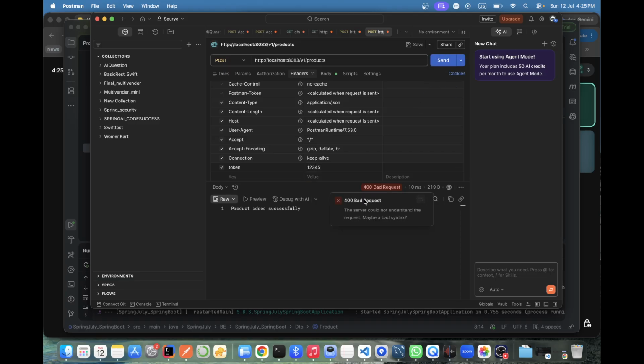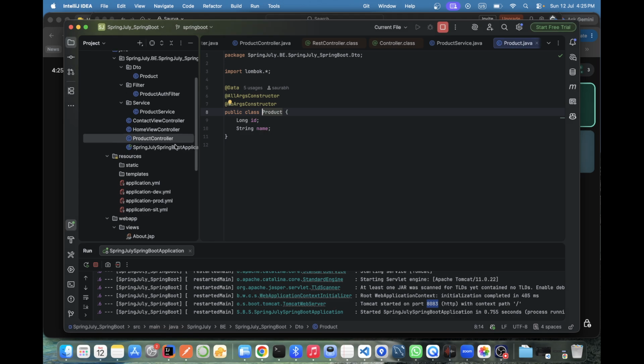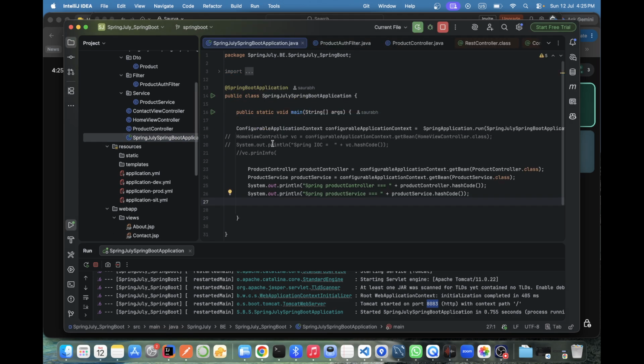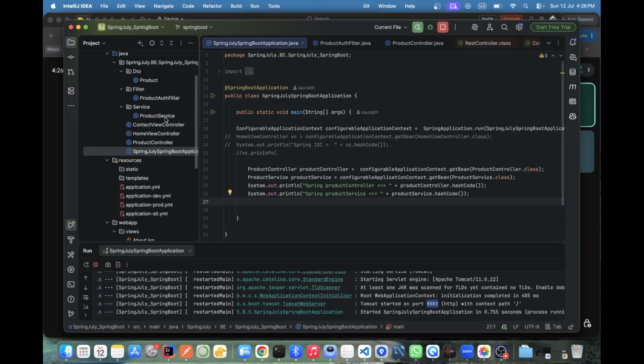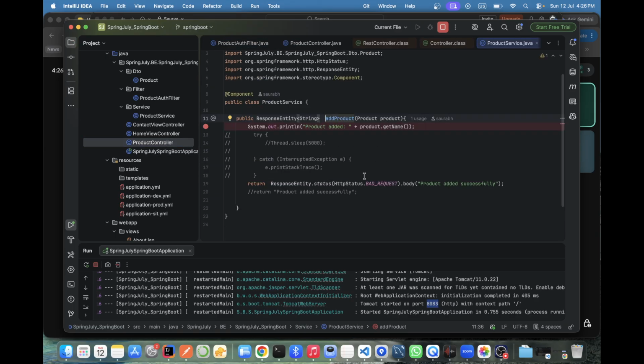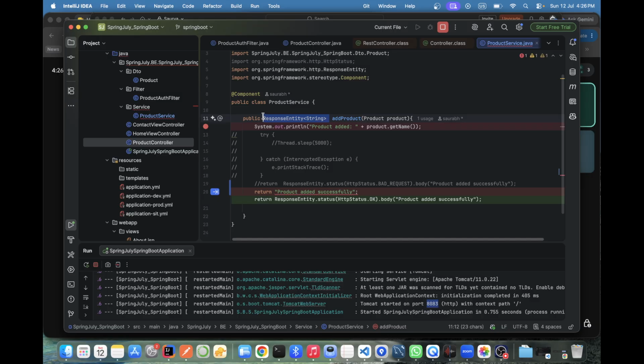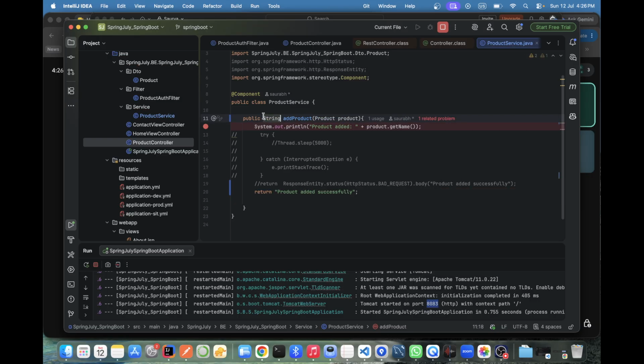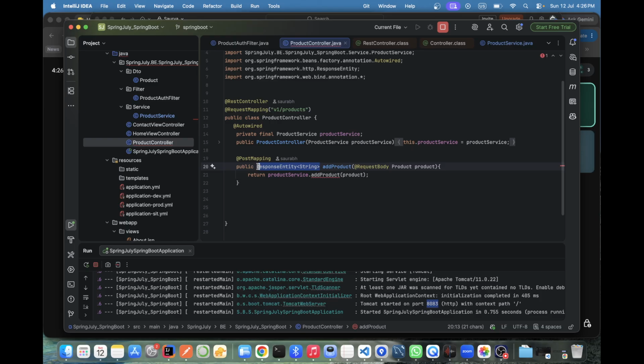Still 400 is coming. We had added manually or what? This product is successfully added. Product controller. Okay, we were throwing the bad request only, na? Yeah, yesterday. Correct. So don't throw now. Let's add this, document it like a string. Okay, and go to our product controller now. That will make it a string type. Okay, and that is fine. All good. Now let us see.